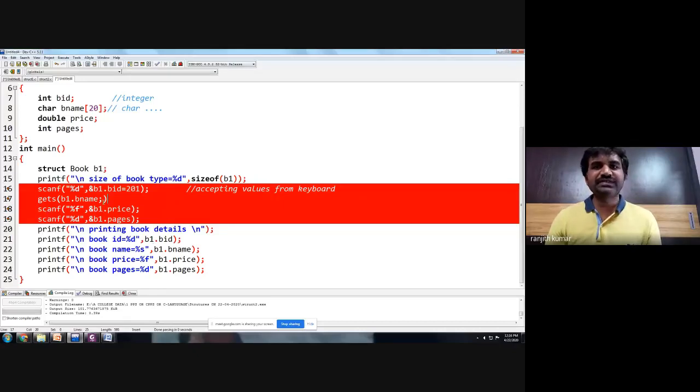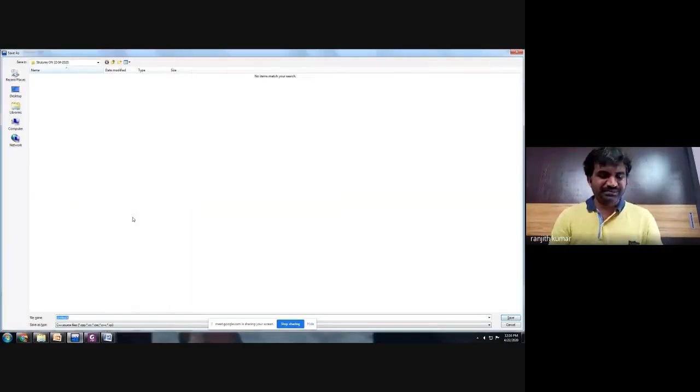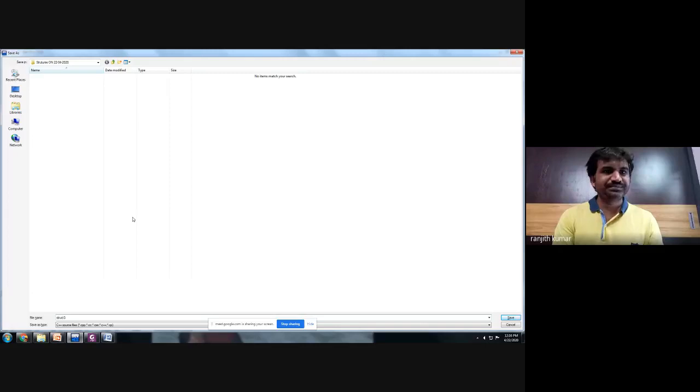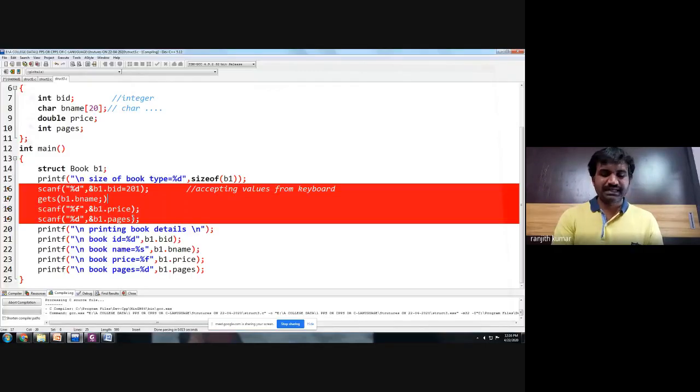This is the third way of accepting values. Let us save the program as struct3.c, compile it, and run the program.